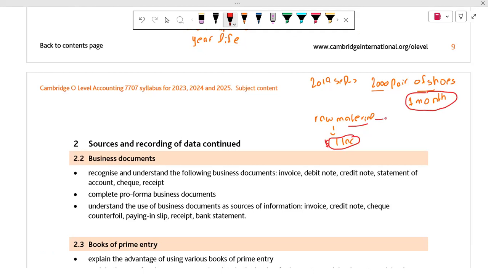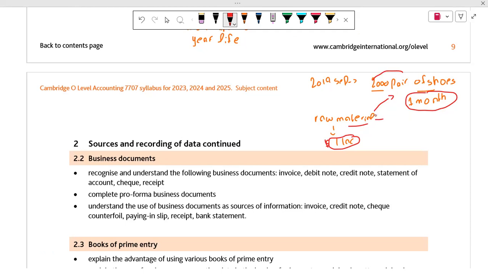We have gotten one contract or one order of 2000 pairs of shoes for one of our customers, so all the raw materials will be finished in 1 month. We cannot say this raw material is our non-current asset, because its life is not more than 1 year. It is finished in 1 month.